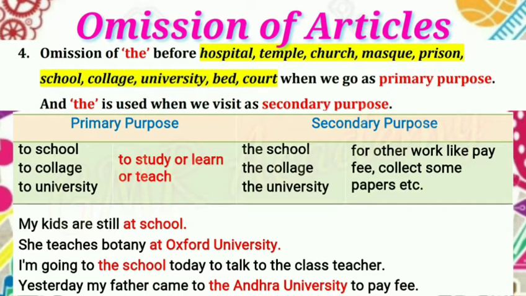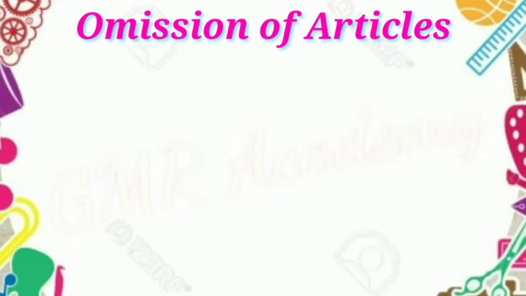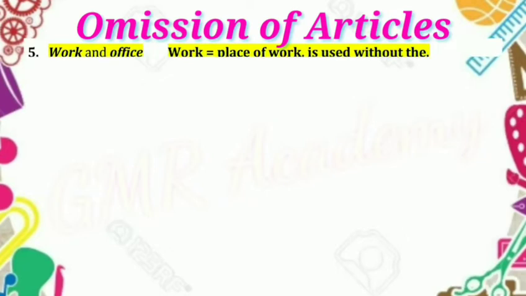The school. Yesterday, my father came to the Andhra University to pay fee. So this example also tells us the father, meaning the parent, went to Andhra University for what? To pay fee, not for study, not for the primary purpose. This is a secondary purpose. So the university. Fifth point, work and office.